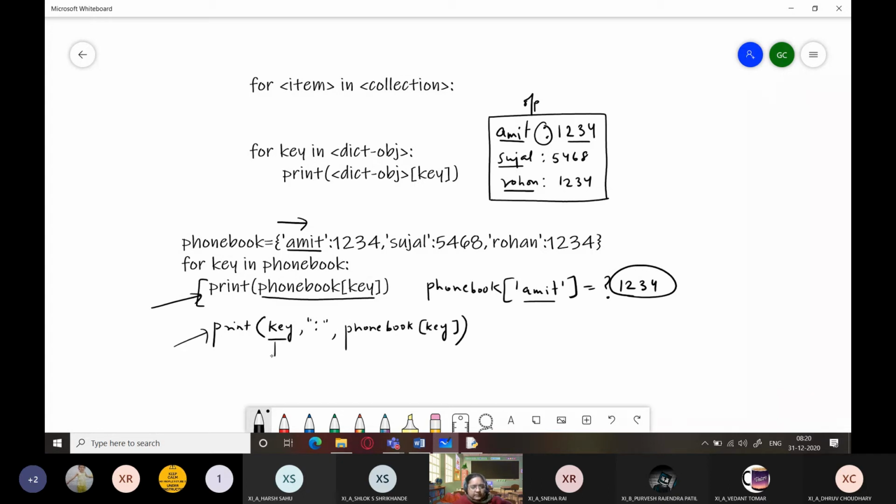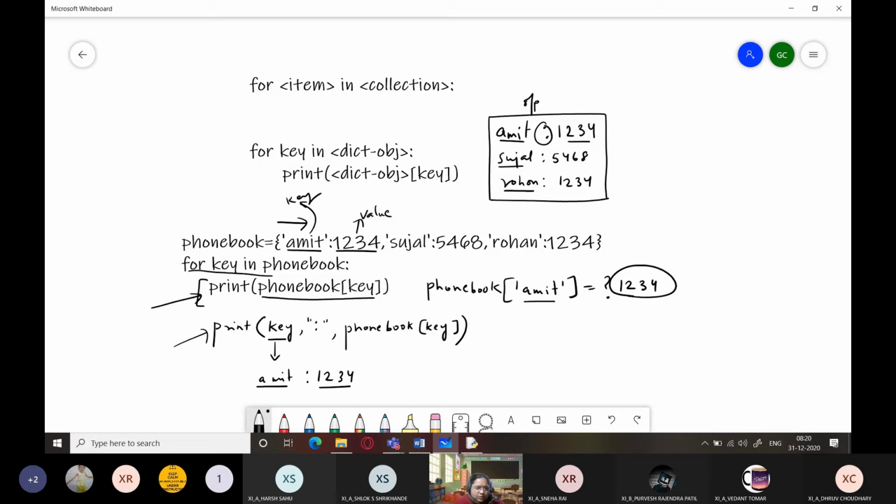So you will be getting the key over here followed by a colon and then the value corresponding to the key. Remember, this is the value of the key. This is the key of the dictionary, right? So key and value pairs. This is how you will be printing the values, or you can print the values in any way you want. You want a dash in between, you can replace this by dash. Display is completely dependent on the programmer, how he wants to print the values, right?